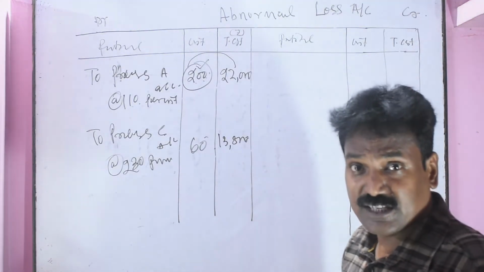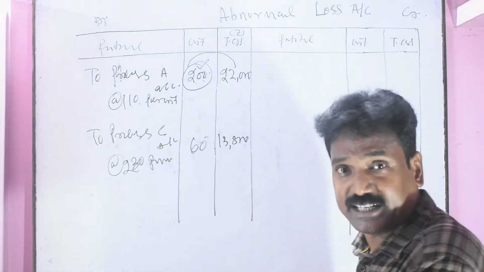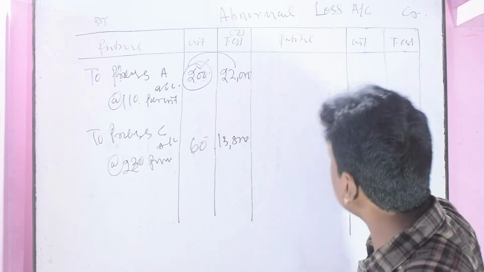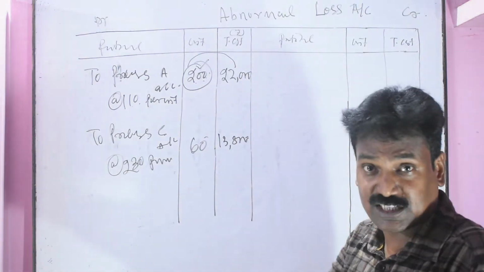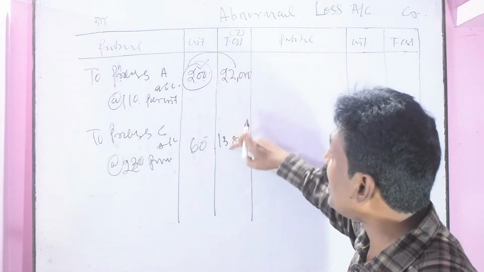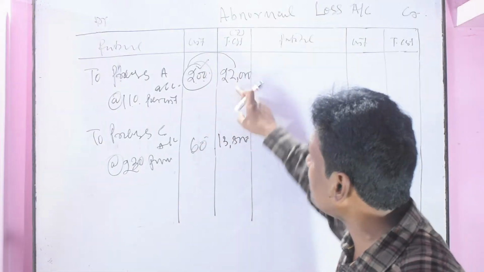This sale of scrap will be credited to the abnormal loss account, meaning the scrap value will recover or adjust the cost of abnormal loss.